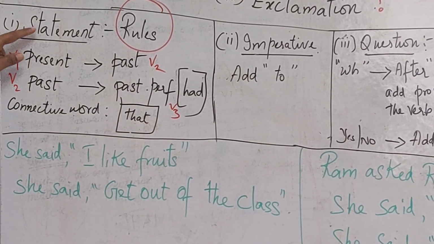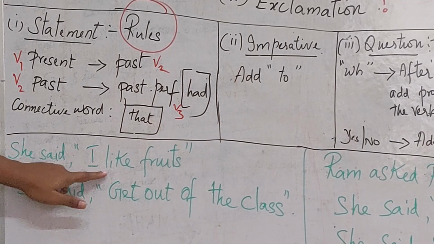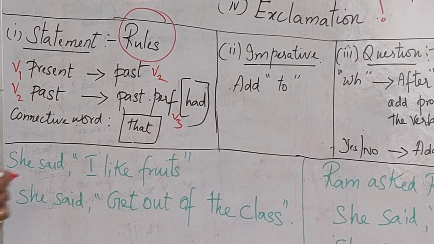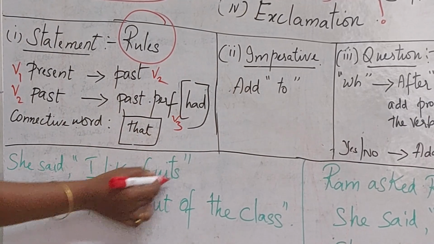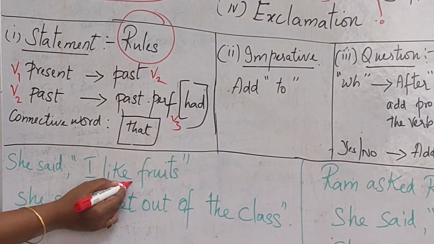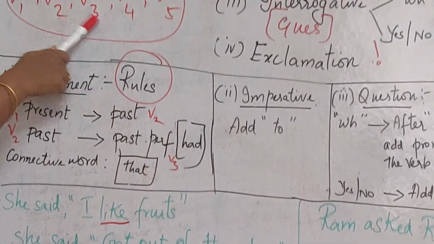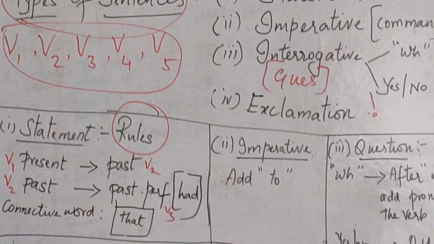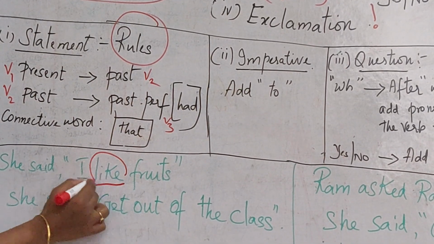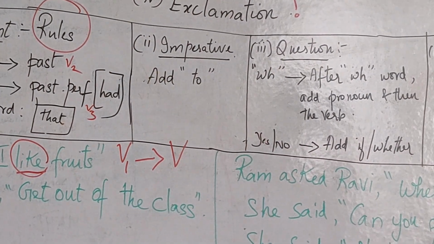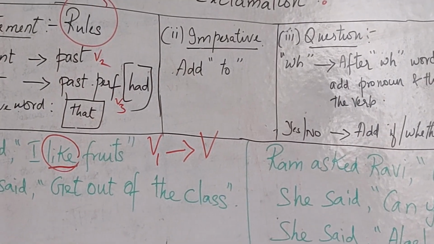For this you ought to apply the statement rules over here and convert it. First and foremost you have to check what type of sentence it is, then make out the verb, whether it is V1, V2 or V3. Understood? This is nothing but the V1 form, so it ought to be converted into V2. Got it?